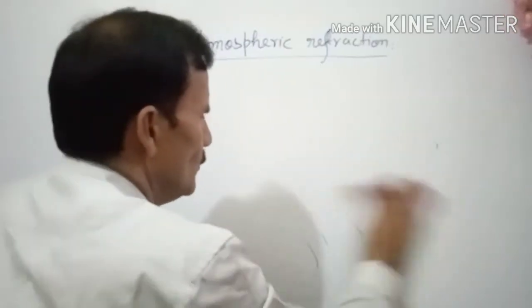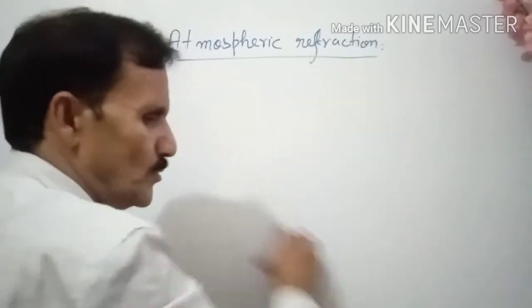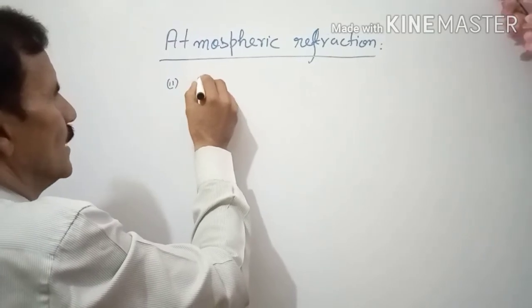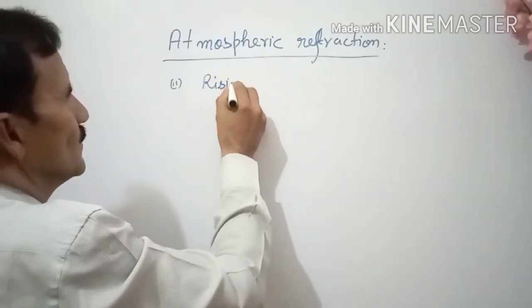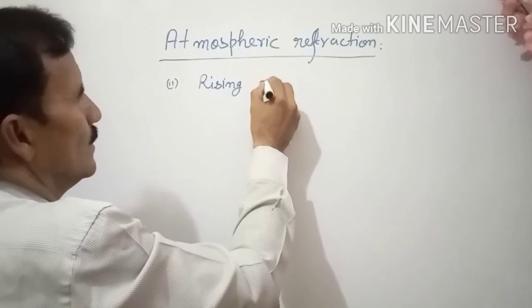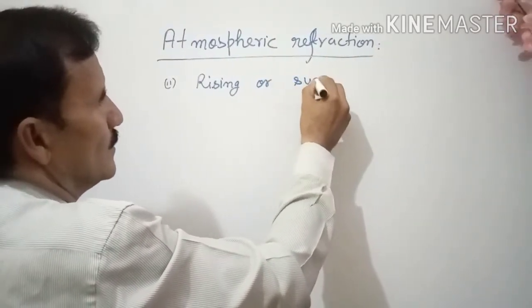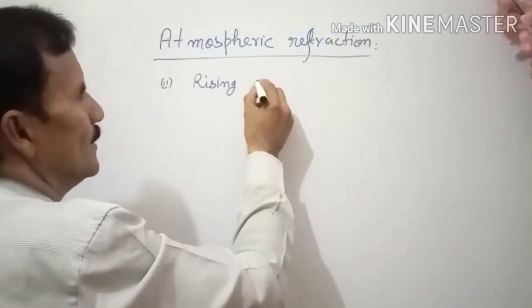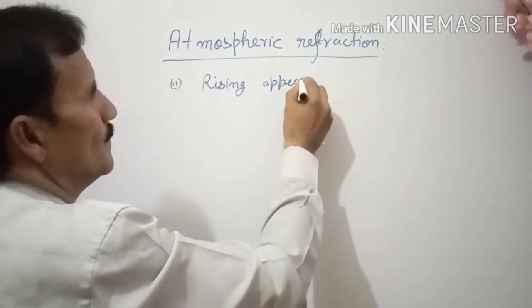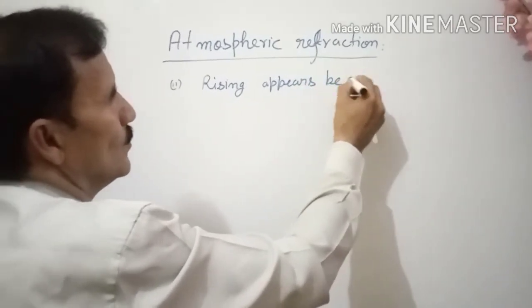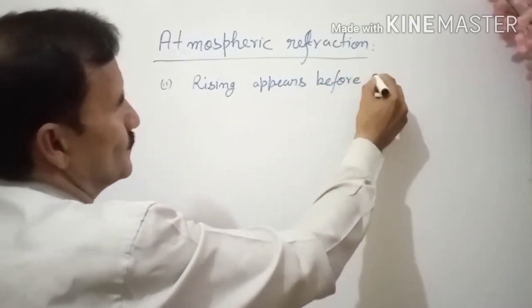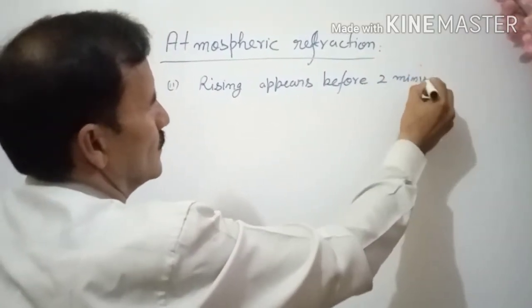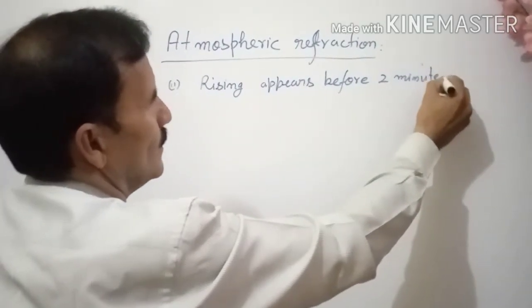Now come to another. Suppose you are seeing the sun rising or sunset. First comes rising. The sun appears two minutes before the actual rising.